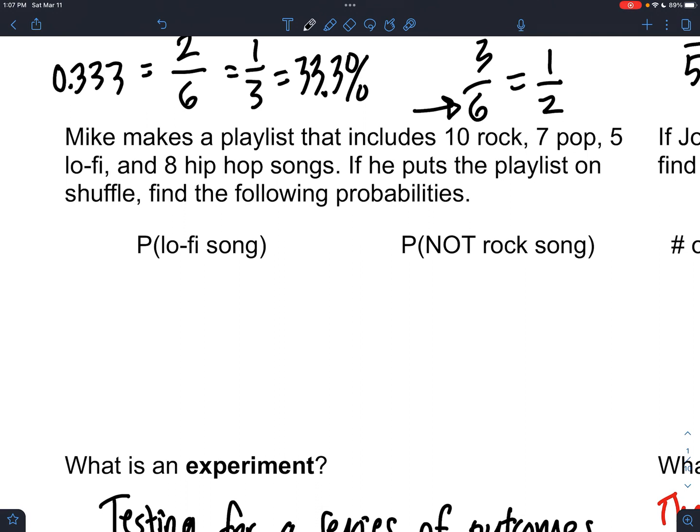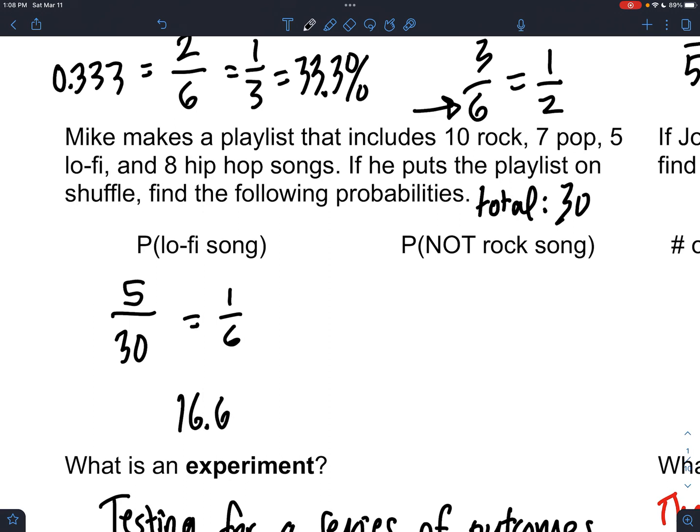Okay, so if we have a playlist and we have all these different types of songs on it, what's the chance that when we hit play, we get a lo-fi song? Well, there's 5 lo-fi songs, and in total, how many songs are on this playlist? Is it 30? Let's see. Yep, 30. So 5 out of the 30 songs are lo-fi songs. So when I pick one, it should be a 5 out of 30 chance, which is 1/6, or 16.6%.